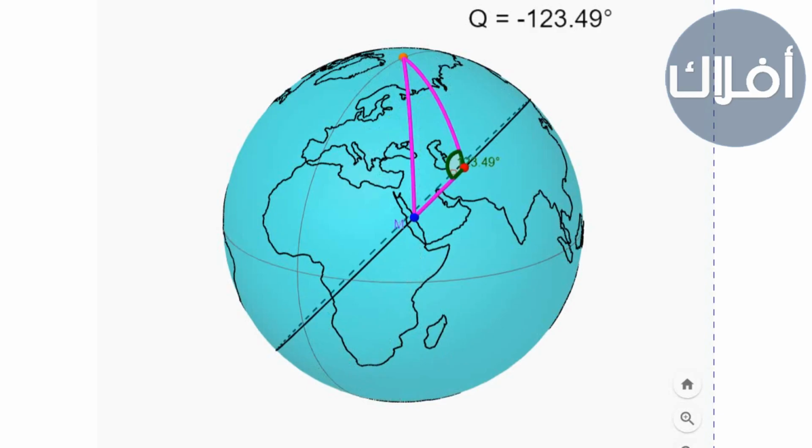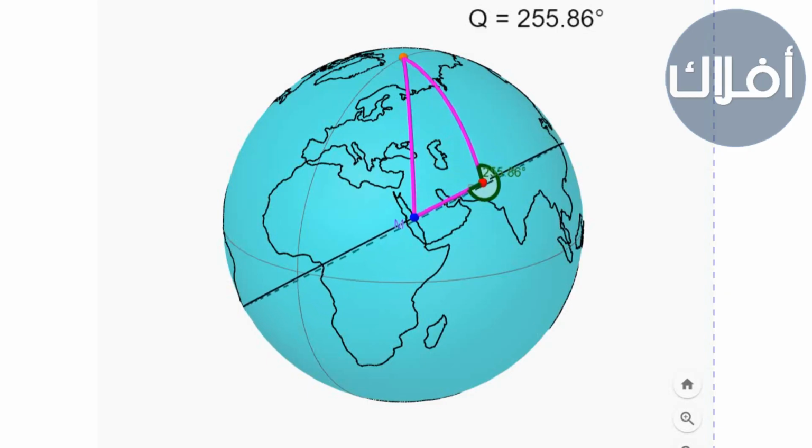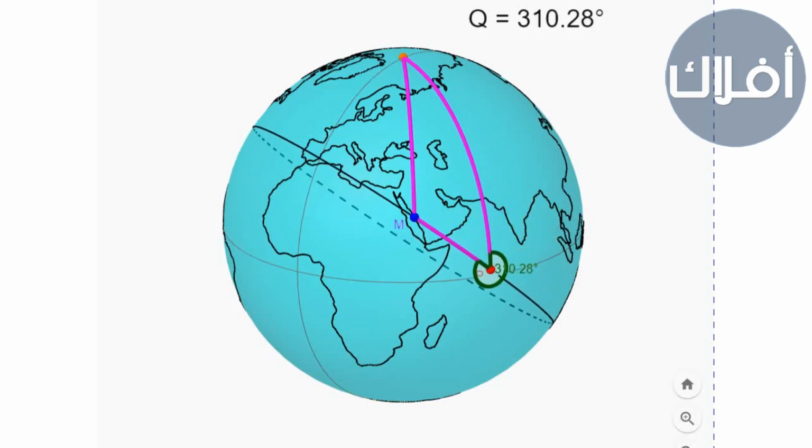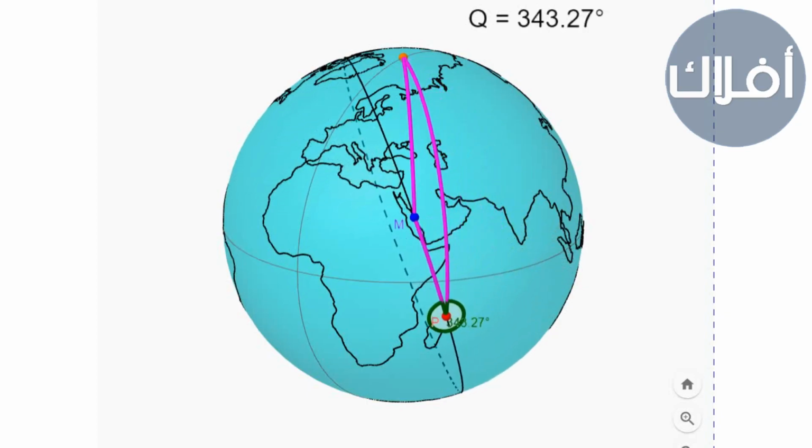The common method for determining Qibla is what is called Qibla azimuth, which is the angle from the north in a clockwise direction, meaning towards the east. And this angle ranges between 0 and 360. It does not have negative values. We can easily convert between the 2 angles by adding 360 and then taking the remainder by 360. This way we can eliminate negative values.